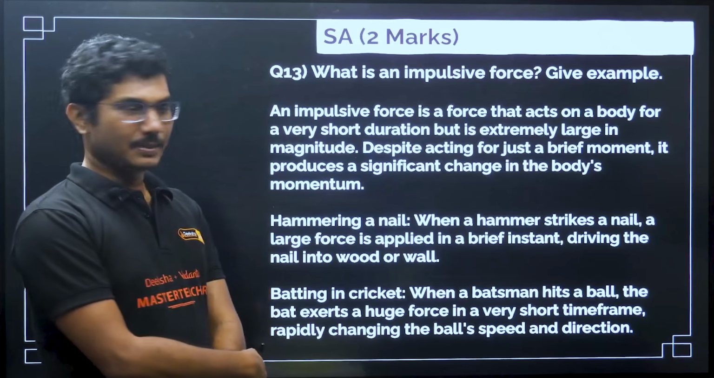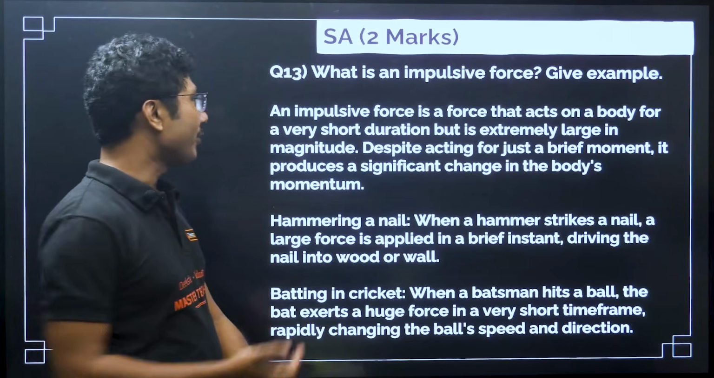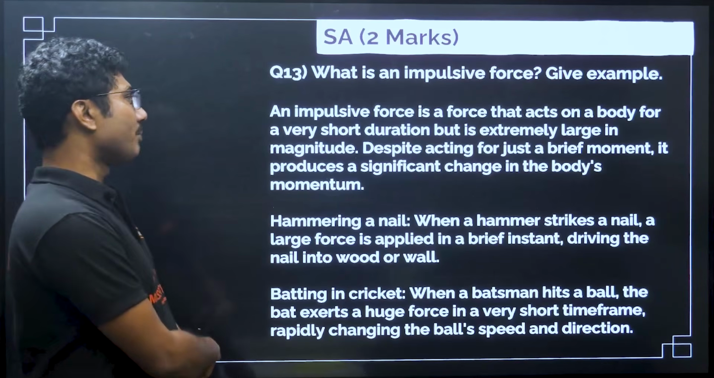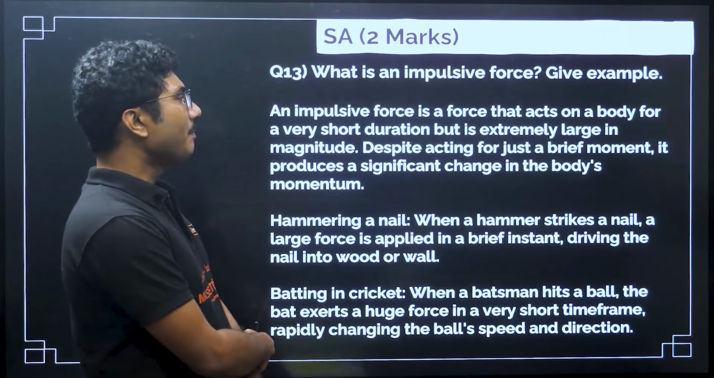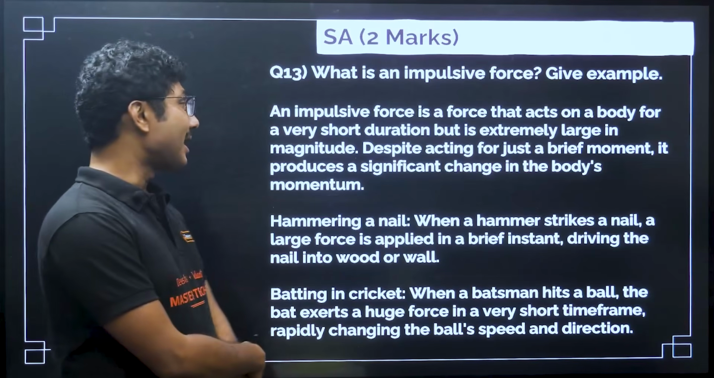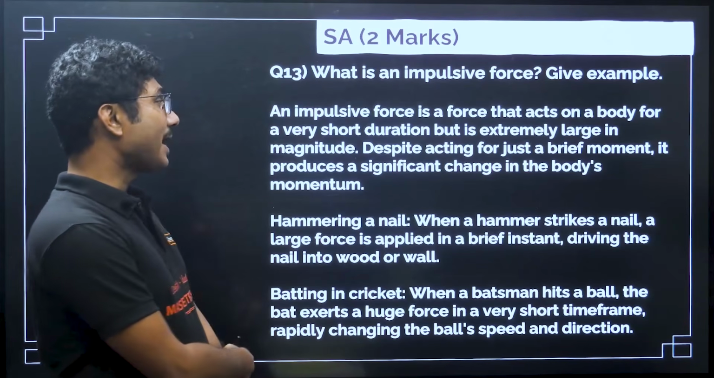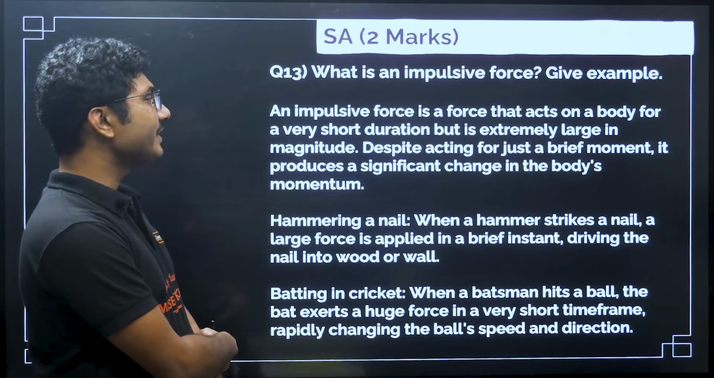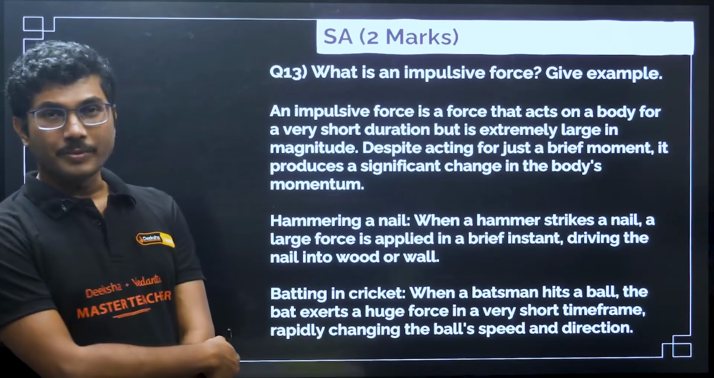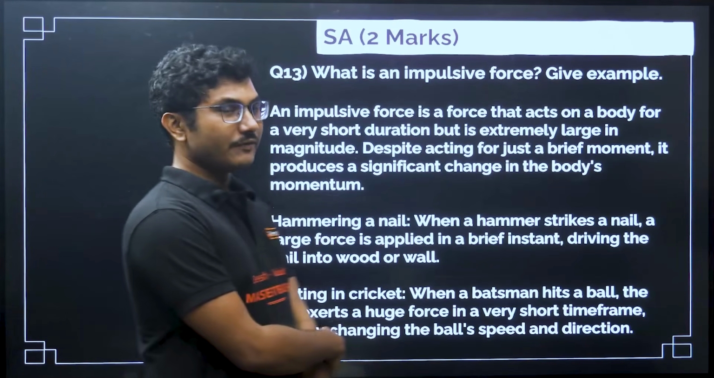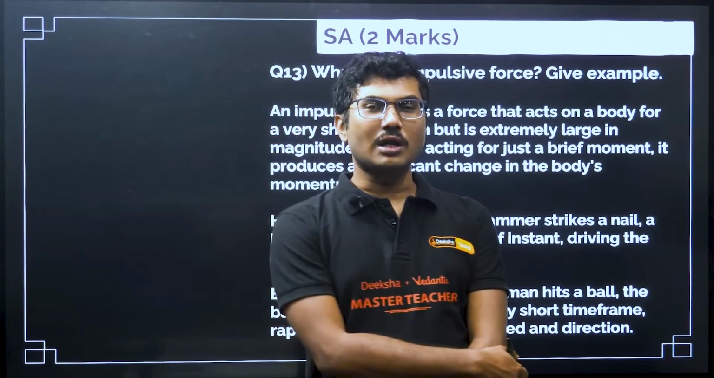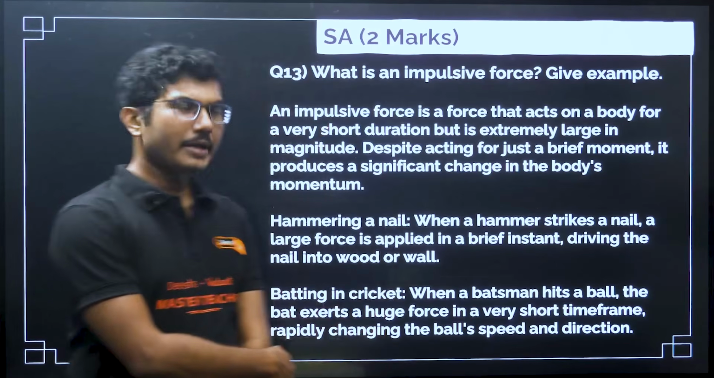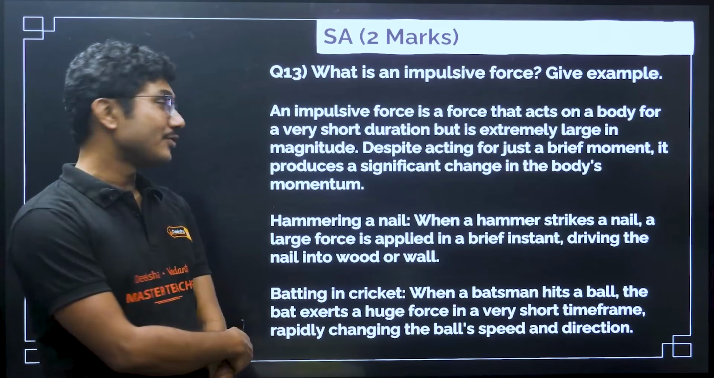Next, what is an impulsive force? Give an example. Impulsive force, very important. An impulsive force is the force that acts on a body for a very short duration, but is extremely large in magnitude. Despite acting for just a brief moment, it produces a significant change in the body's momentum. So, even if it works for a very small amount of time, it gives a very large change in the momentum. There are a few examples.